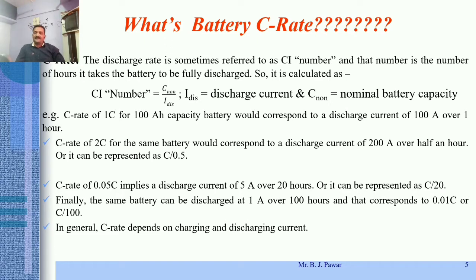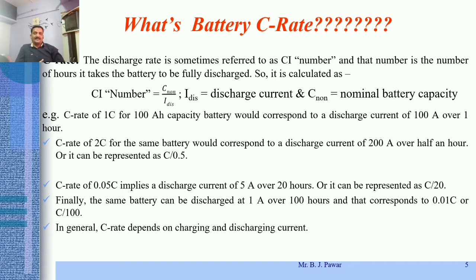Again, here is one example for proper understanding. A C rate of 1C for a 100 Ah capacity battery would correspond to a discharge current of 100 amperes over 1 hour. That is the meaning of 1C. Similarly, if the same battery is rated at 2C, it would correspond to a discharge current of 200 amperes over half an hour.